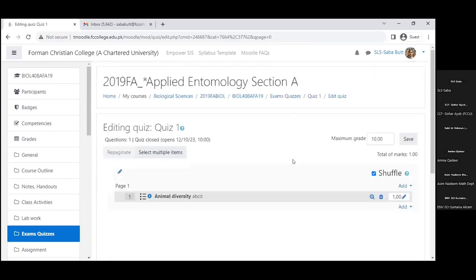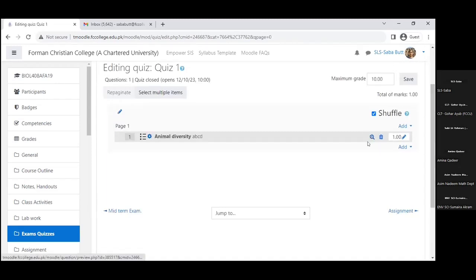And you can see that this is the question up here. We can preview this question by pressing the lens button you can see here, and we have a preview. This is how this question will look, almost exactly like this. That's how we do it. We can select the option and see. So this is how it looks to the student.